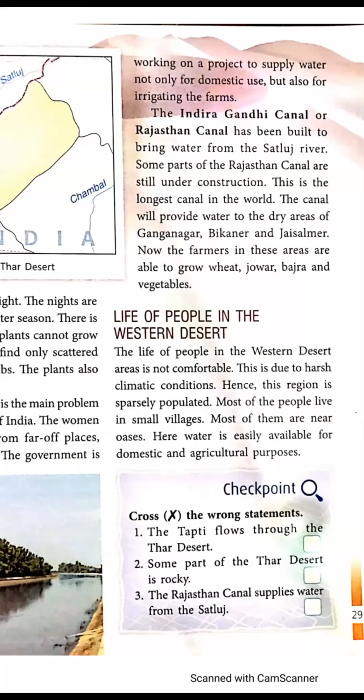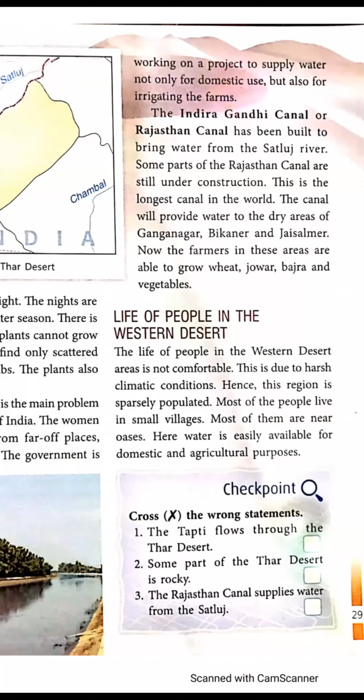Most of it is constructed, and it takes some time to complete that project. Otherwise, it is completed. This is the longest canal in the world.